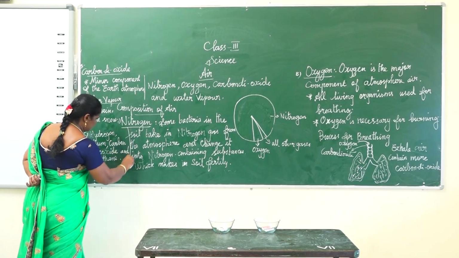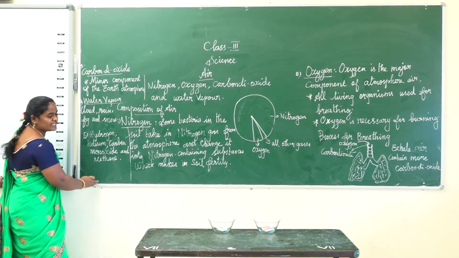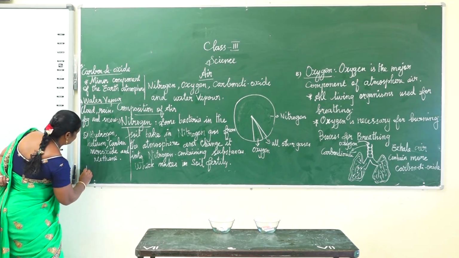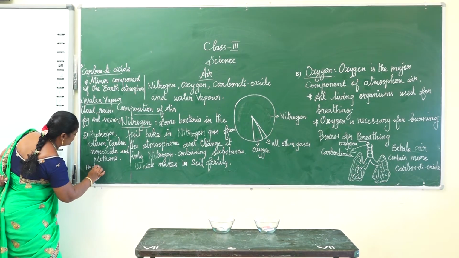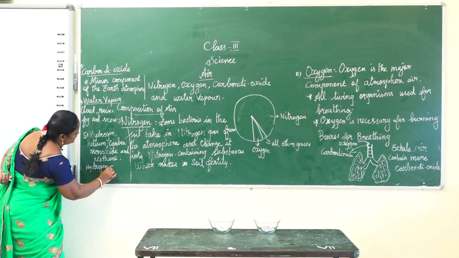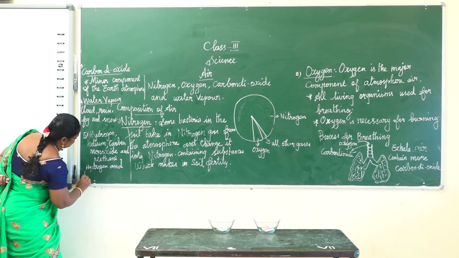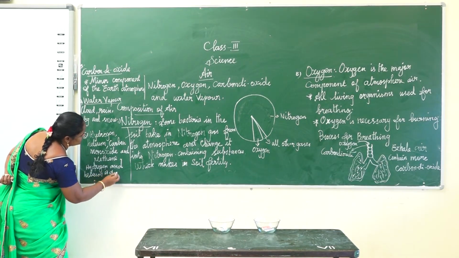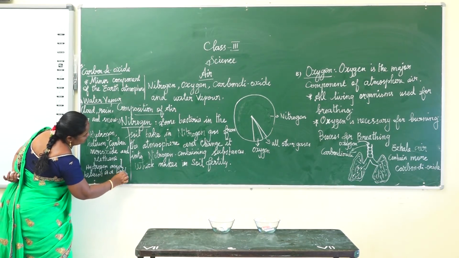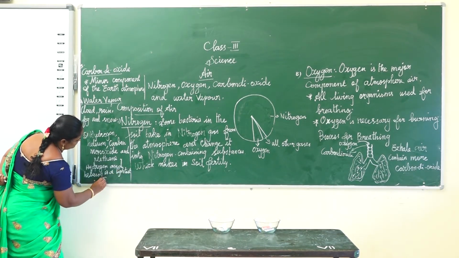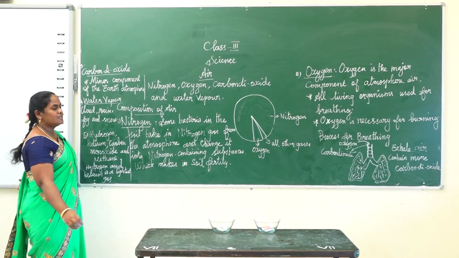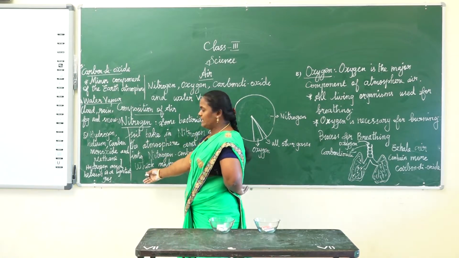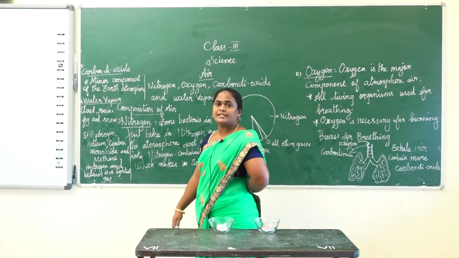Among these gases, hydrogen and helium are the lightest gases. Which is the lightest gas in the Earth's atmosphere? Hydrogen and helium are the lightest gases in the Earth's atmosphere.